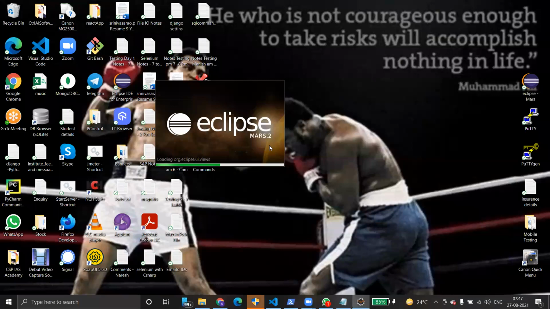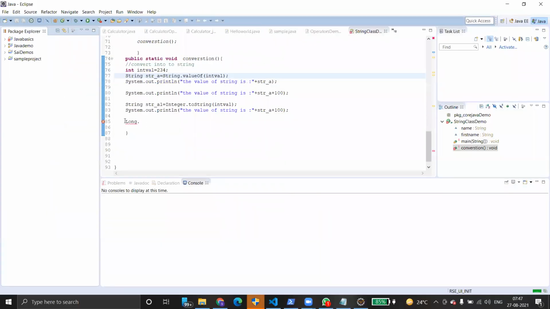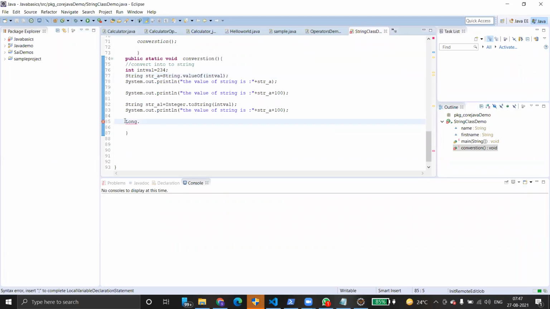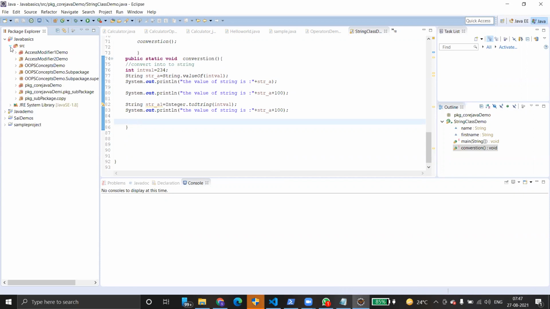Sorry, I got disconnected. Disconnected? Yeah, no network issue. Any power cut? Can you hear me now? I think I'm using Jio Wi-Fi. There's some problem with the Jio network. My network.